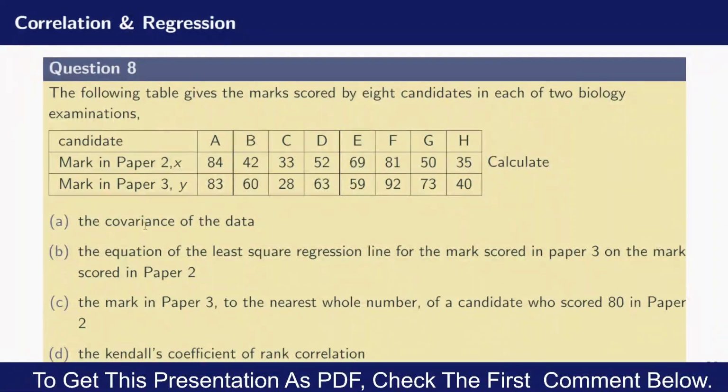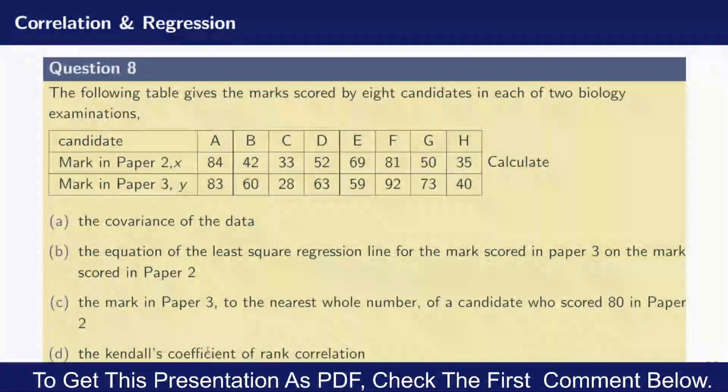Calculate A, the covariance of the data. B, the equation of the least square regression line for the mark scored in paper 3 on the mark scored in paper 2. C, the mark in paper 3, to the nearest whole number, of a candidate who scored 80 in paper 2.